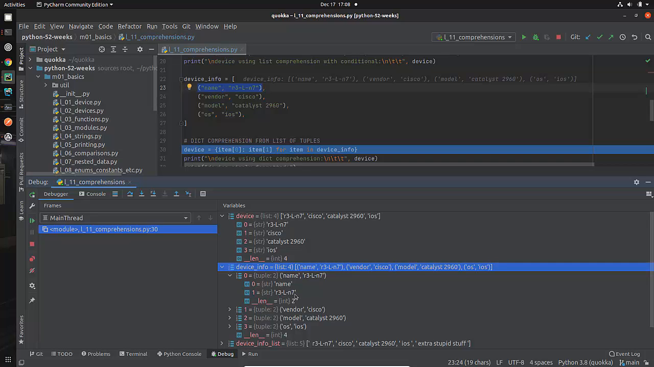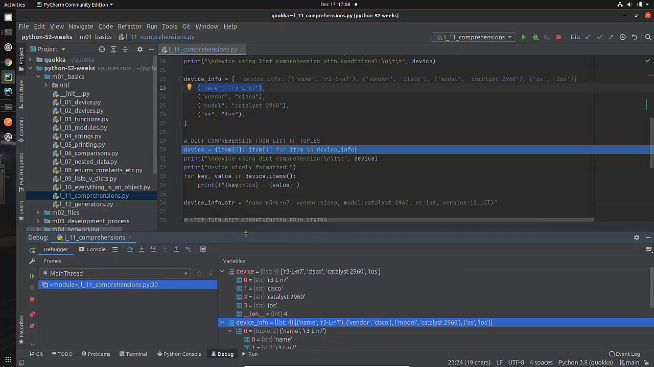Okay, I'm not going to go through a whole lot more, but hopefully you see the value of using the debugger. If you're trying to understand what the heck is going on, the debugger is an invaluable tool to help you to do that.